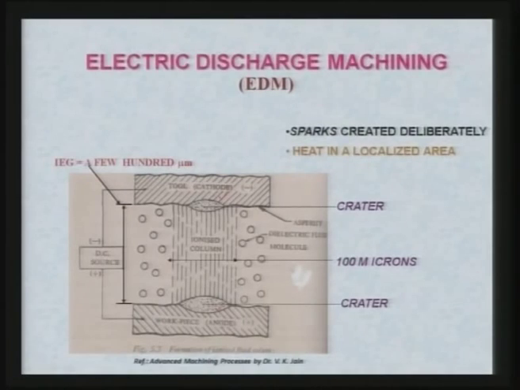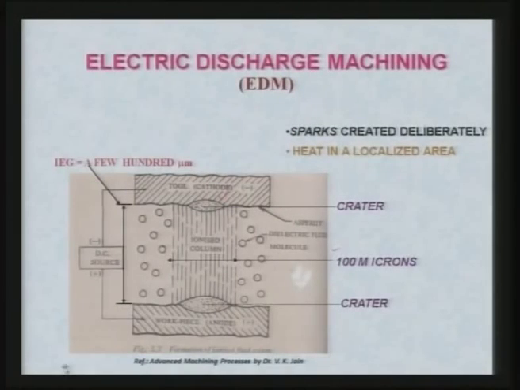macro EDM. Now, this is the figure related to the macro EDM, where a 100 micron size of the plasma column, 100 micron width of the ionized column, is shown. But in case of electric discharge micro machining, this column is very small, maybe within tens of microns or even less than that, depending upon various micro machining parameters.